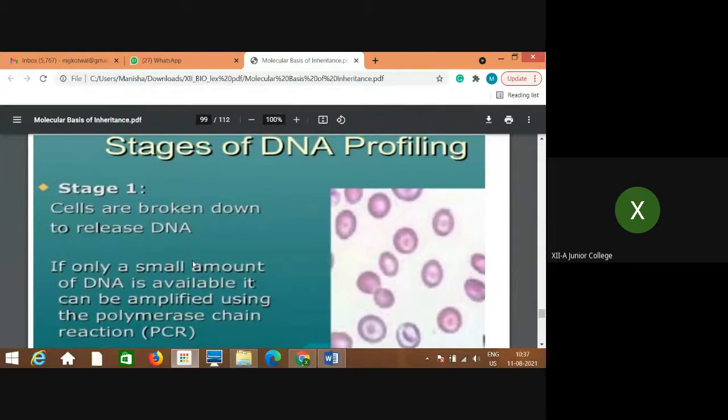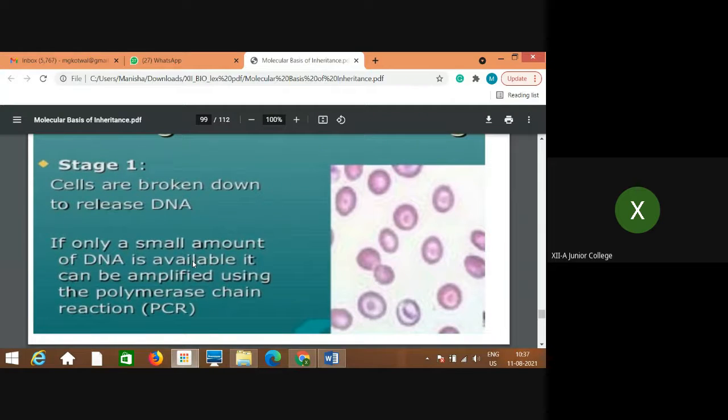If only a small amount of DNA is available, it can be amplified using the polymerase chain reaction. Nowadays we have machines for PCR. That means the amount of DNA can be increased by amplification using PCR. The PCR technique we will study in the next chapter.